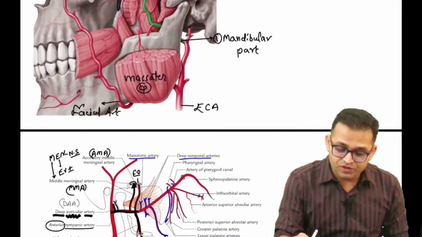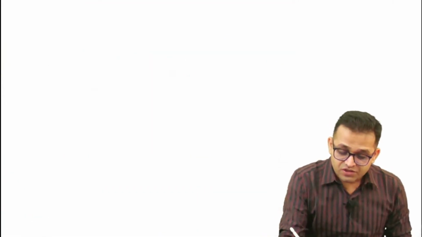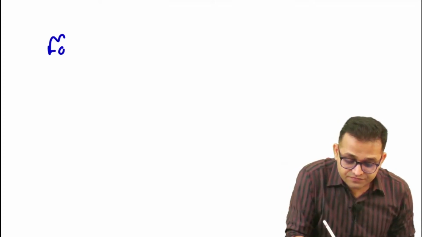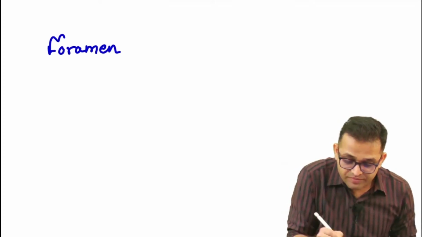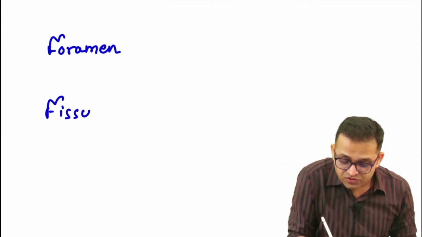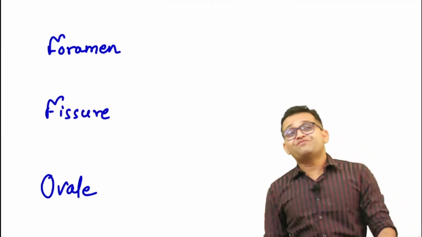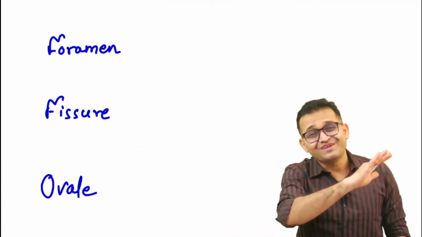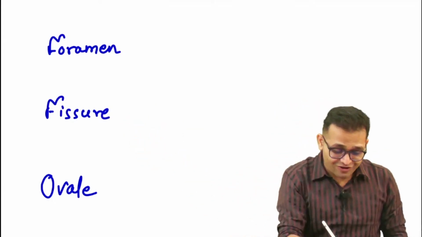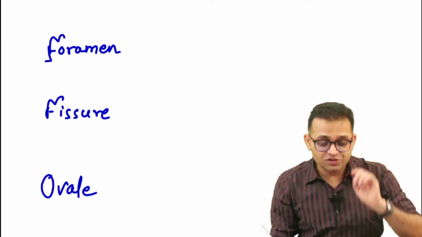Again, one beautiful concept, beta. Try to understand. You will always listen to the term foramen. You will always listen to the term fissure. You will always listen to the term canal. What is the difference between foramen, fissure and canal? पढ़ते सब हैं, लेकिन कॉन्सेप्ट बेटा, कॉन्सेप्ट हमको समझना है. Try to catch this point.